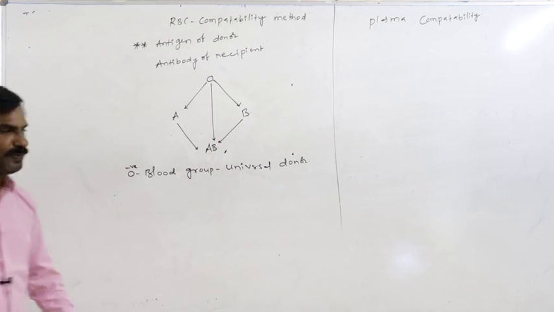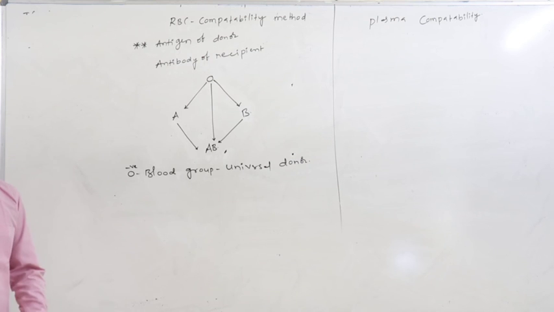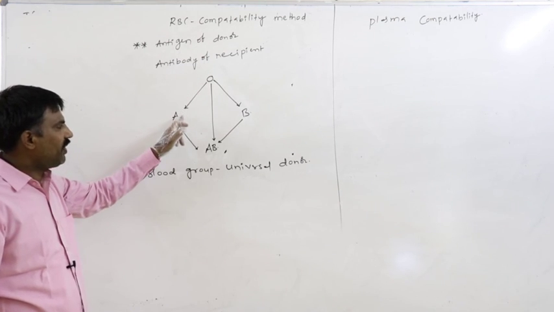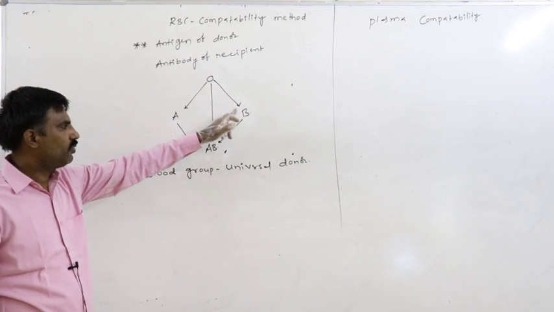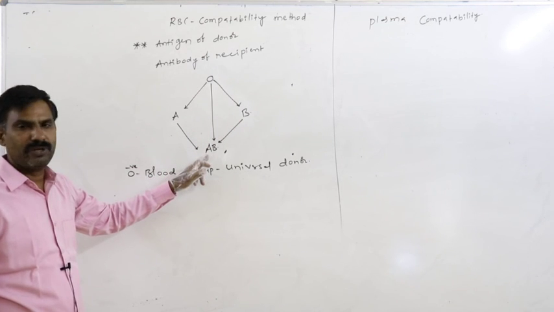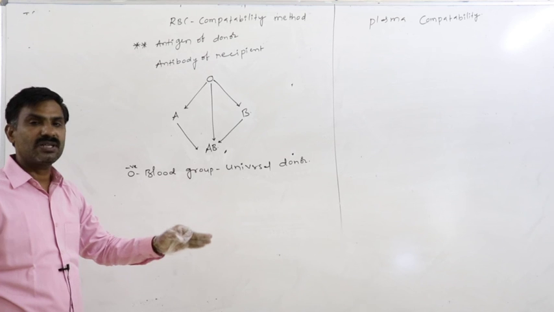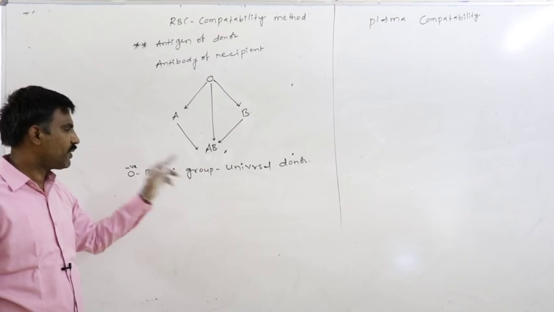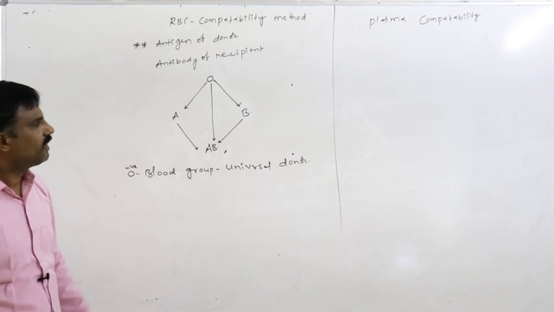O negative blood group person is commonly called the universal donor because he can very freely donate the blood to A, to B, and to AB without causing any agglutination reaction. So he is the universal donor.